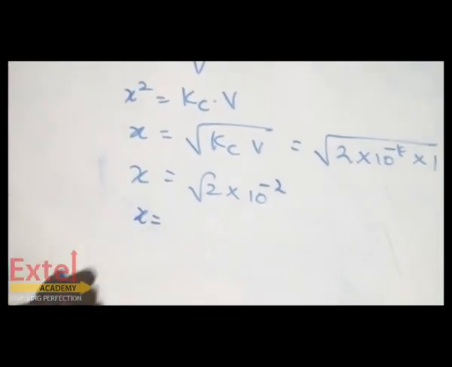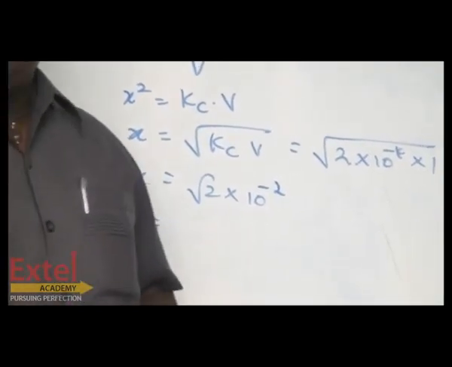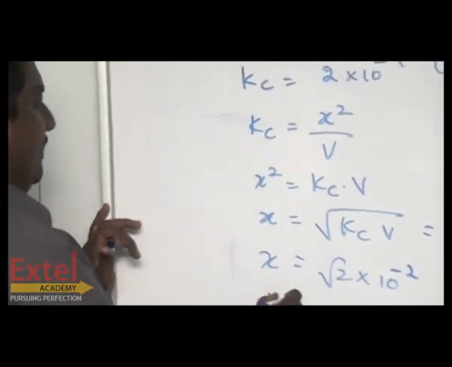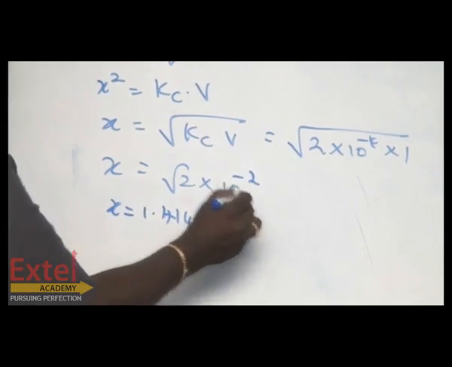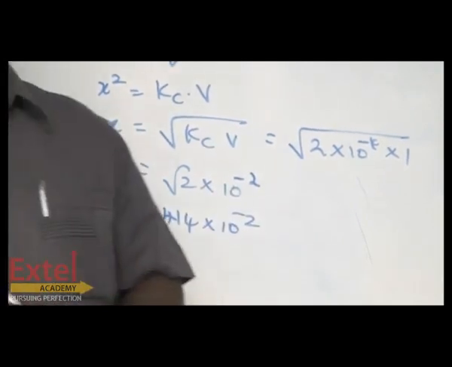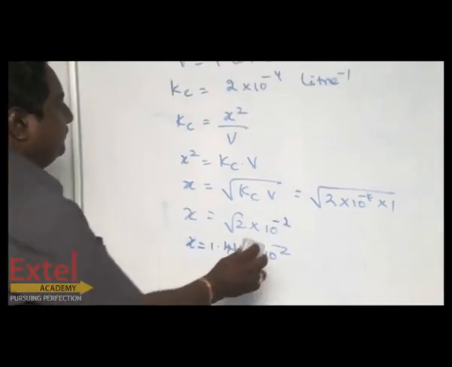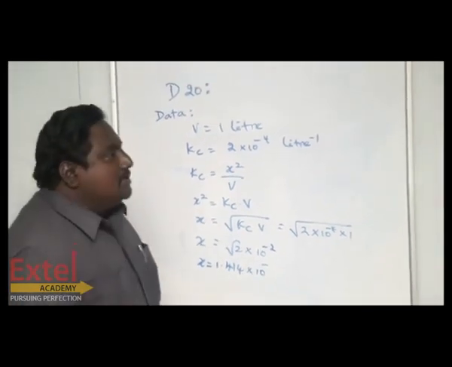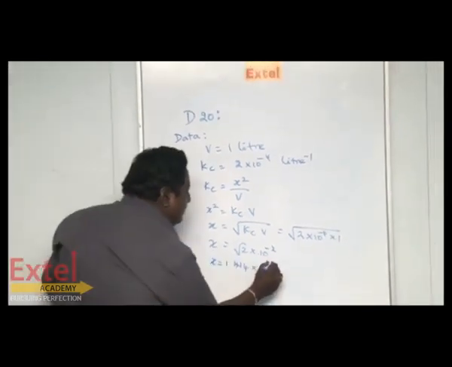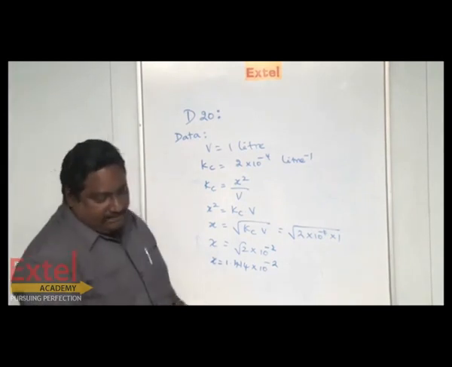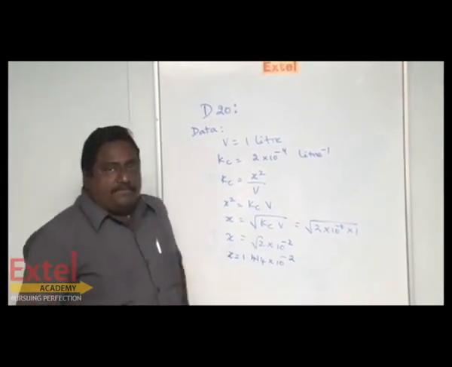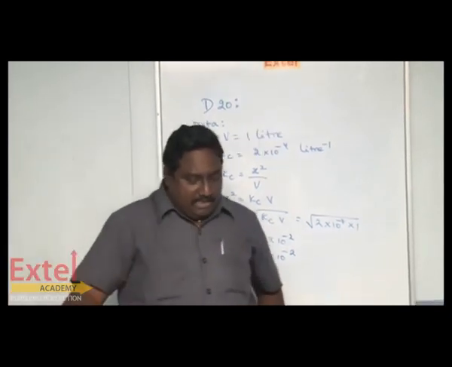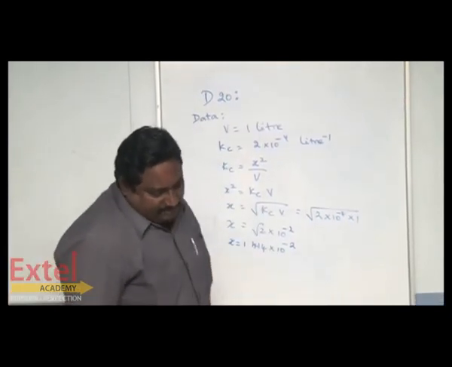So x equal to, what is root 2? You could have been very familiar with this. 1.414 into 10 to the power of minus 2. That's all. This is the final answer. So for this question, x equal to 1.414 into 10 to the power of minus 2. Of course, it has no unit. Let's go to D21.